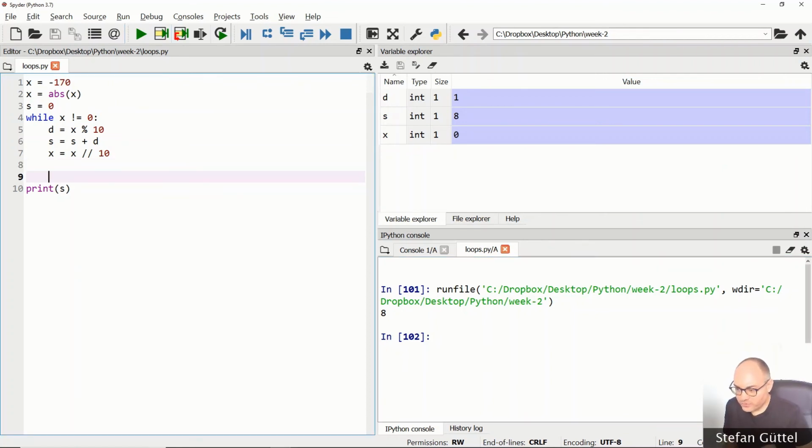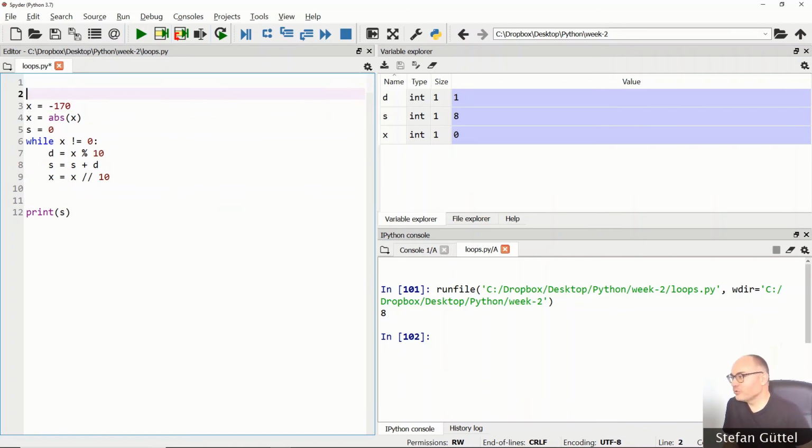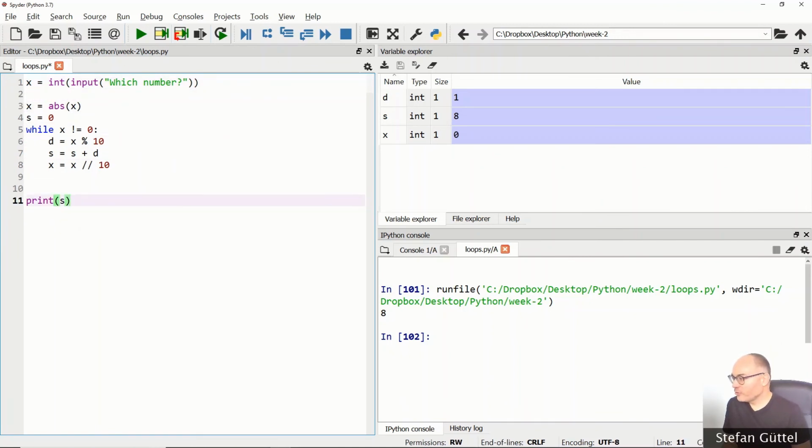Now that we have solved the core of the problem, computing the sum of the digits in a number, we can refine our code. We can make it nicer. First of all, maybe we want to have the user enter the number x instead of us predefining it in the code. So we could use int of input and then ask which number do you want to enter. So they input an integer value. And maybe at the end of our program, we want to output the sum of digits in x is s.